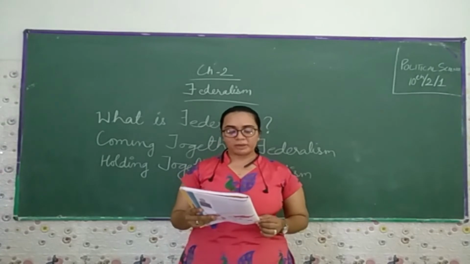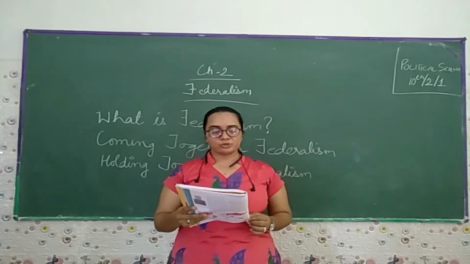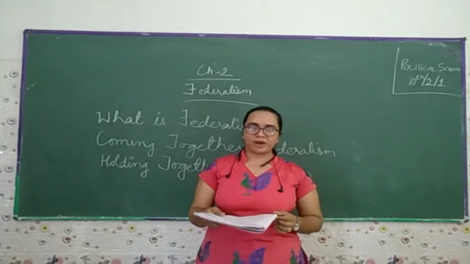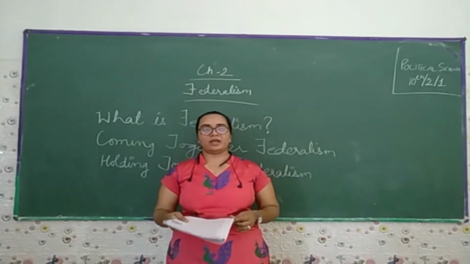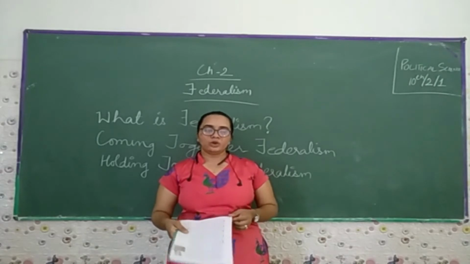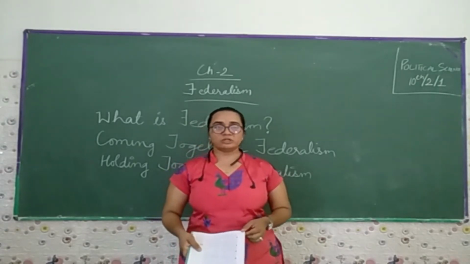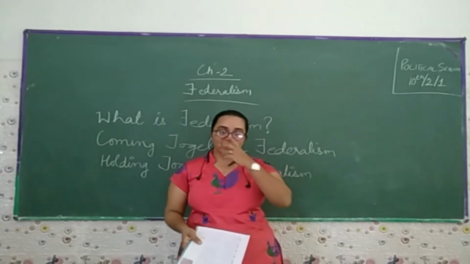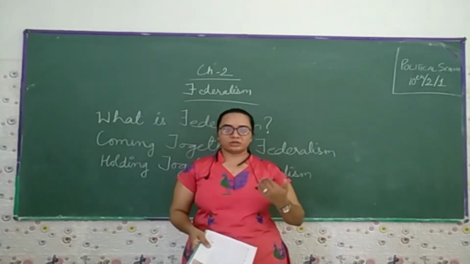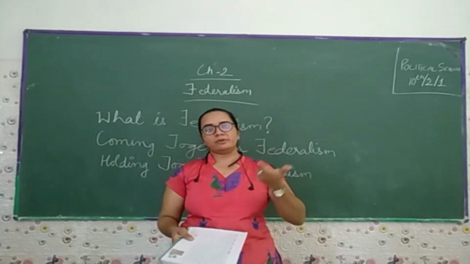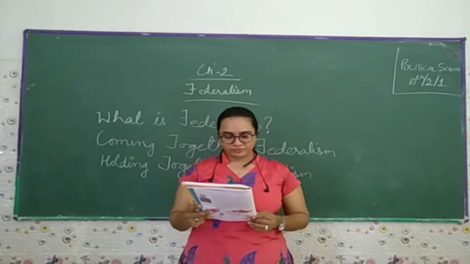The central government can pass an order to the provincial or the local government. The central government can pass the order to the state government, and the state government can pass it to the local government. This is the duty of the union government, where they can pass their rules, or you can say the law, to the state government and the state government to the local government.